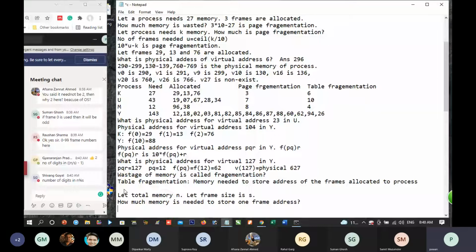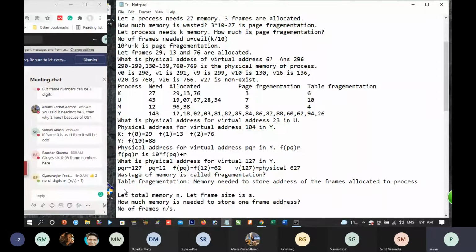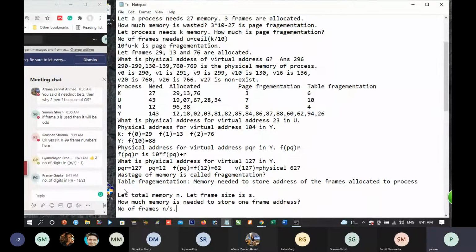Formula for this is number of frames is n by s. Is it correct? So, how much memory is needed to store one frame address? Log n by s in base 10. Is it correct?